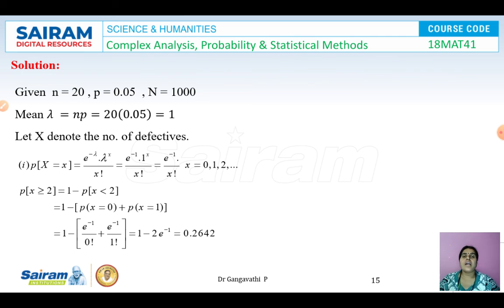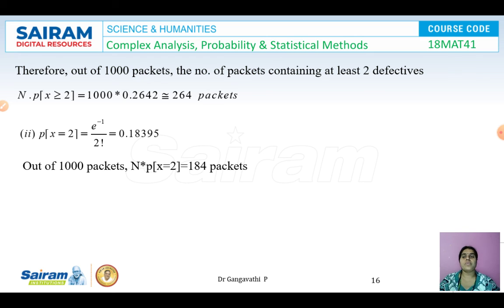The first question was at least 2 defectives. Out of 20 packets, at least 2 packets will have the defectives. Minimum 2, maximum can be up to 20. So P of x greater than or equal to 2 can be written as 1 minus P of x less than 2. So less than 2 means P of 0 and P of 1. From this P of X is equal to x, we have this function. With x is equal to 0, we get this function. When x is equal to 1, we will get e power minus 1 by 1 factorial. So on simplifying this, we get P of x greater than or equal to 2 as 0.2642.